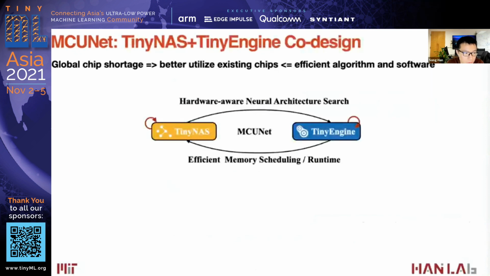There's a global chip shortage. Therefore, we want to better utilize existing chips by using efficient algorithms and software. MCUNet basically contains two parts. One is TinyNAS, tiny neural architecture search, which performs hardware-aware neural architecture search using the once-for-all network. The other is TinyEngine, which provides efficient memory scheduling and runtime.